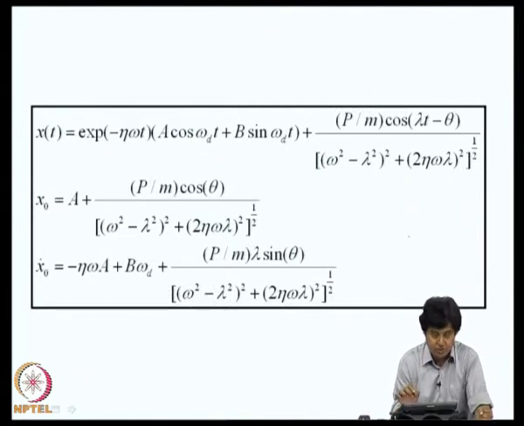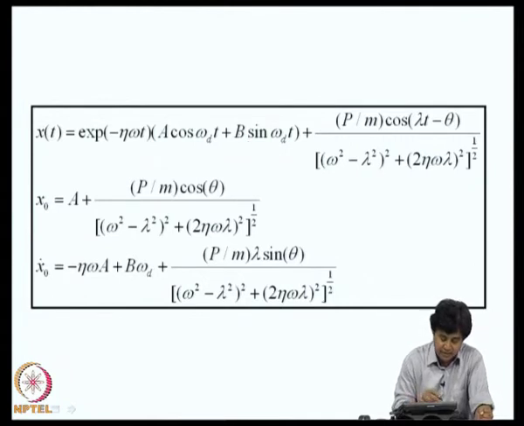If I now substitute those values of C and D, I get the displacement in this form, where A and B are still the constants which are yet to be determined based on initial conditions, and if you actually do that, you can show that A and B depend on x naught and x naught dot through this pair of equations. So, I have determined A and B in terms of system parameters and given initial conditions, and this is a particular integral. So, this is a complete solution.